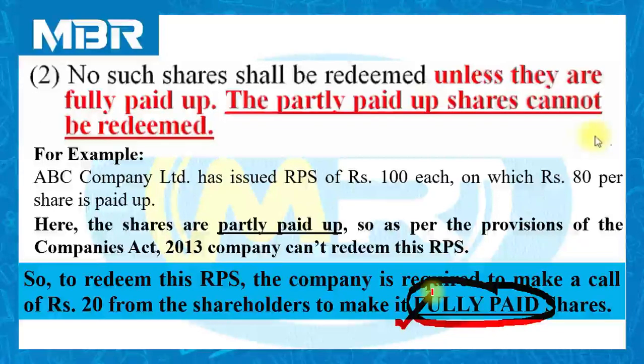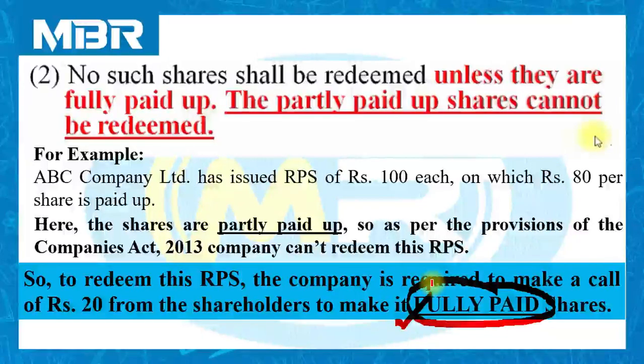You have to keep the condition in mind, and the condition is that partly paid shares cannot be redeemed by the company. So before initiating the process of redemption, it is necessary for the company to make a final call in order to convert partly paid shares into fully paid.